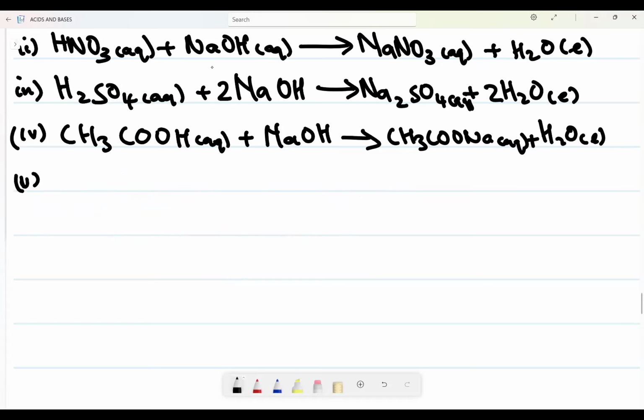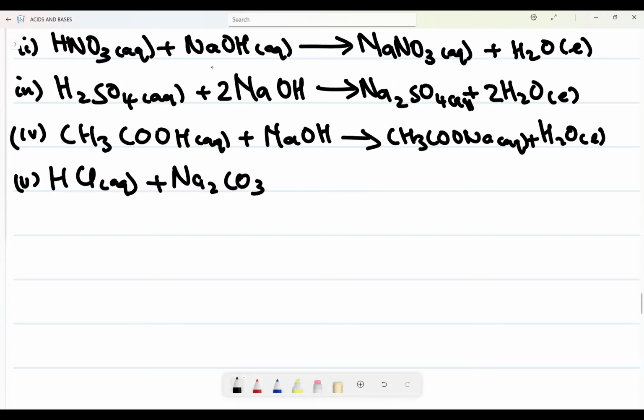Okay, the reaction of carbonates, not only do they form now a salt and water, but now they also form what? Carbon dioxide. Okay, let us be in a position of looking at that. Let's say now we have HCl. Let me rewrite that. HCl in aqueous solution reacting now with what? Sodium carbonate.